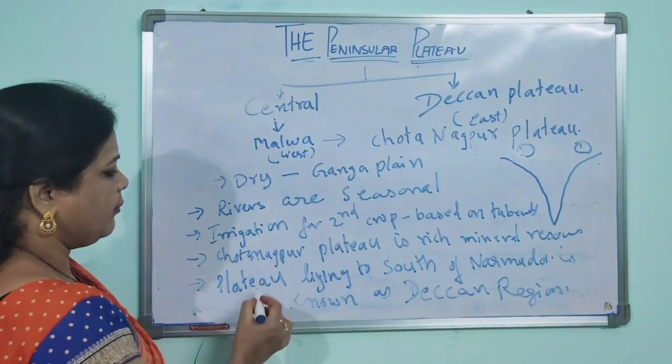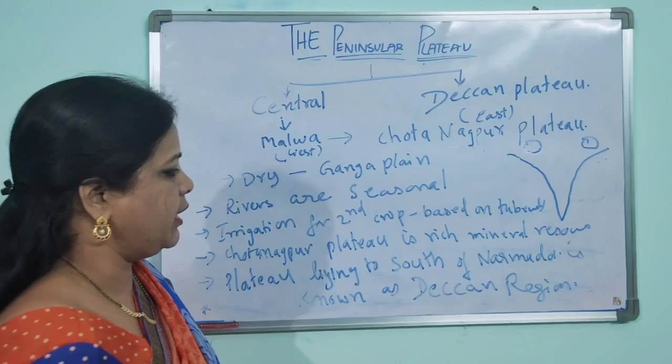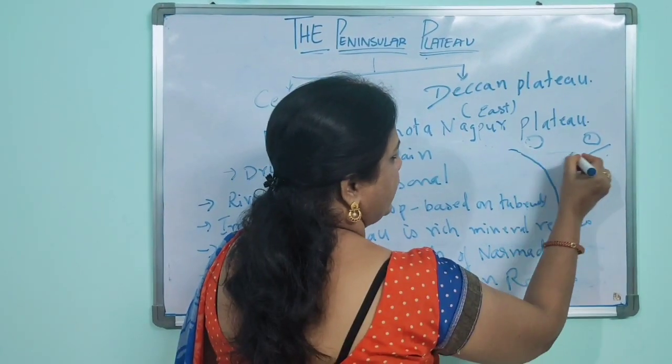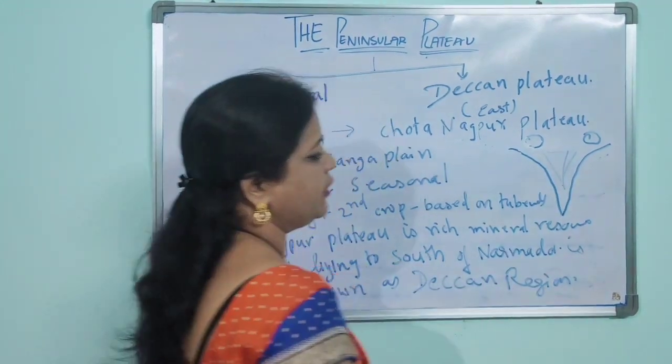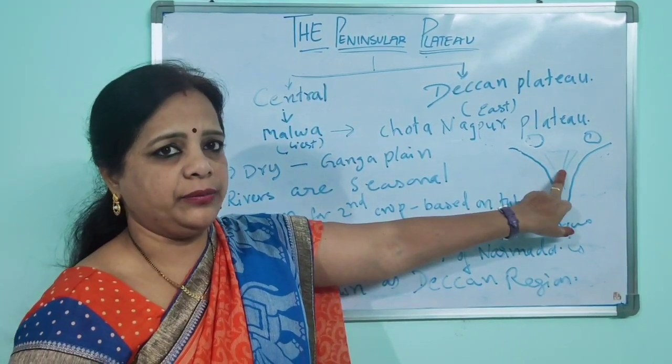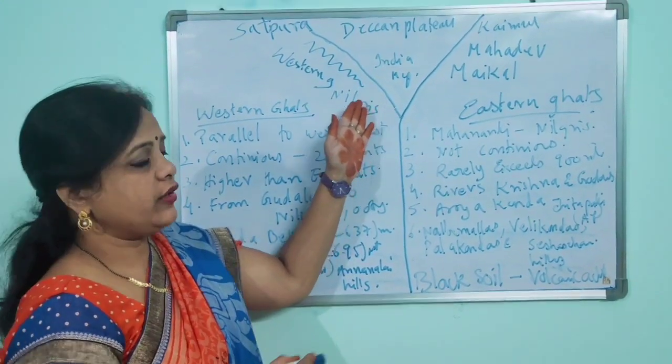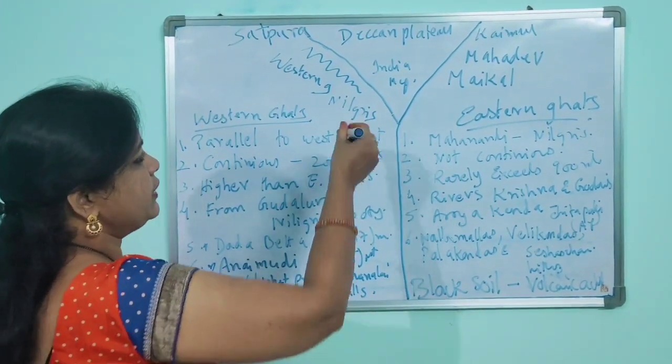When you're talking about the plateau lying to the south of the Narmada, it is known as the Deccan region. We have it in a triangular shape in the India map. That is called your Deccan region. We will now study the Deccan Plateau, the triangular plateau which is in India.